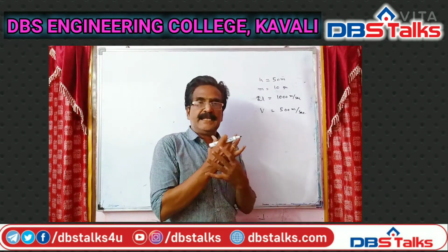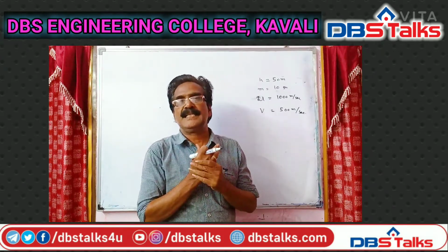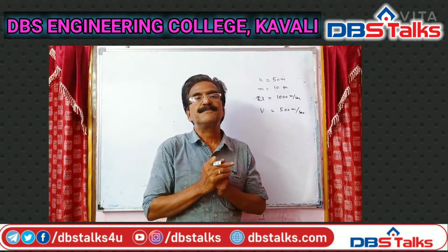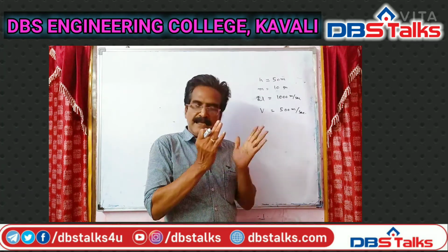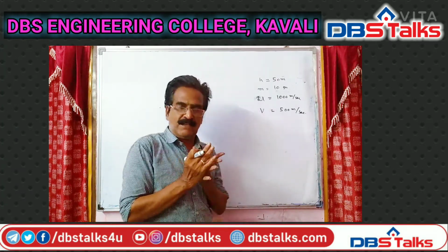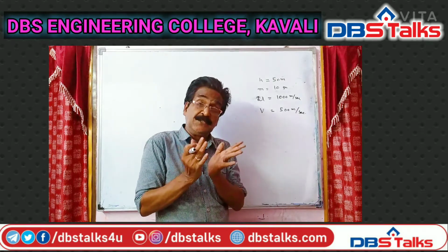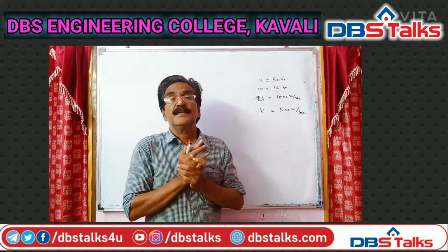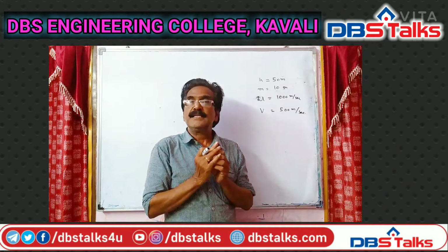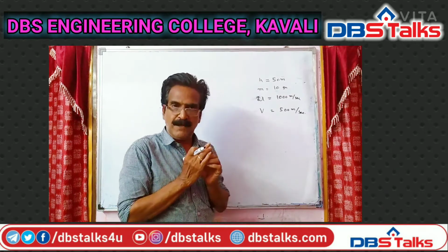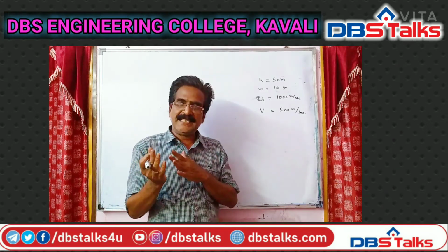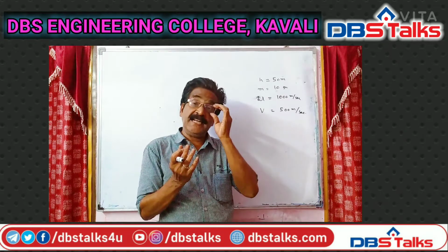So here the final velocity is 500 meters per second, and it touches the ground. Here the thing we have to find is the work done against air resistance.